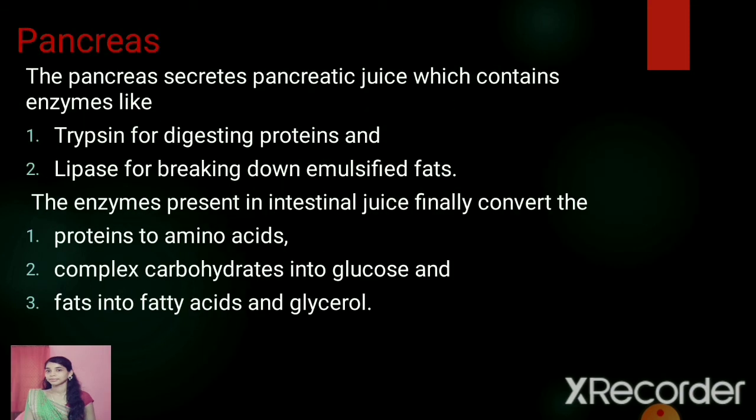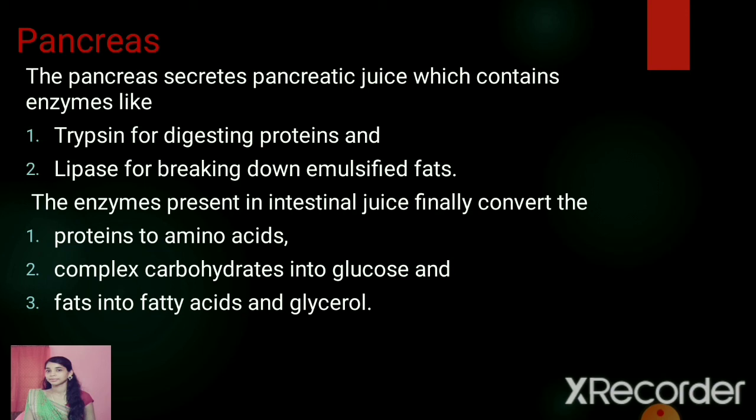Next we have the pancreas. The pancreas is the second largest gland in our body and it is heterocrine in nature. It secretes the pancreatic juice which contains enzymes like trypsin for digesting the proteins and lipase for breaking down the emulsified fats.